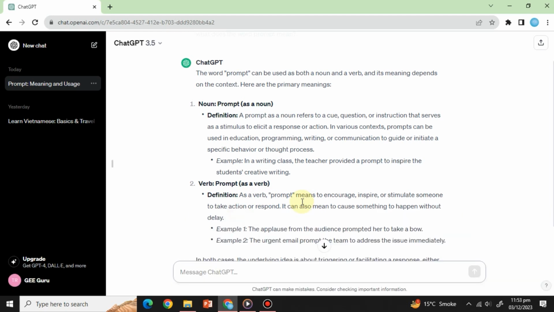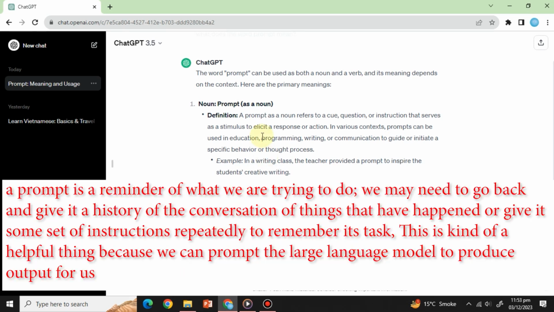technical report. As a noun, a prompt is a reminder of what we are trying to do. We may need to go back and give it a history of the conversation of things that have happened, or give it some set of instructions repeatedly to remember its task.